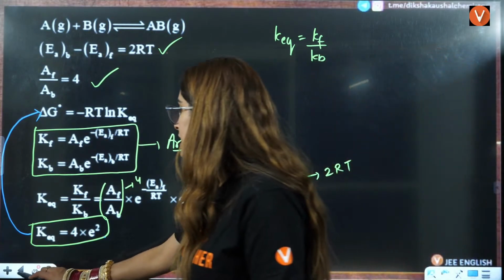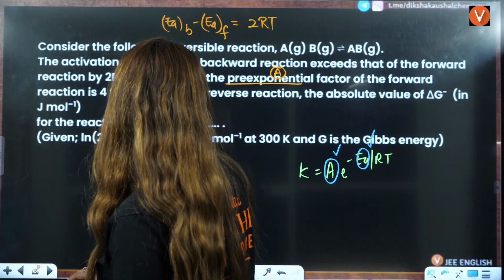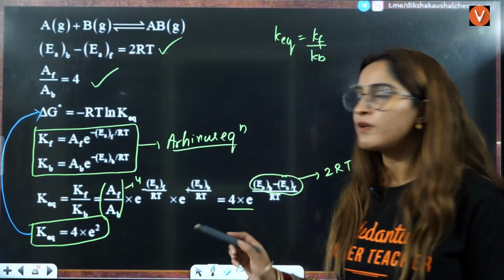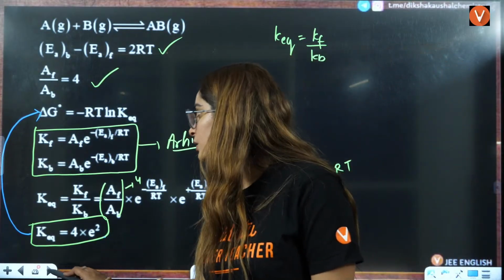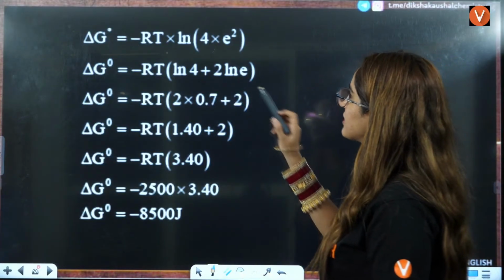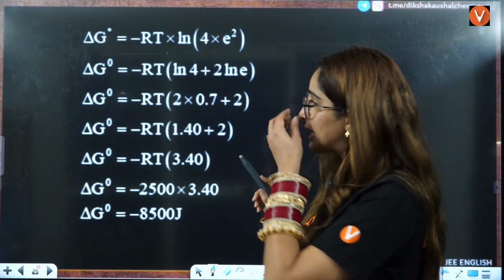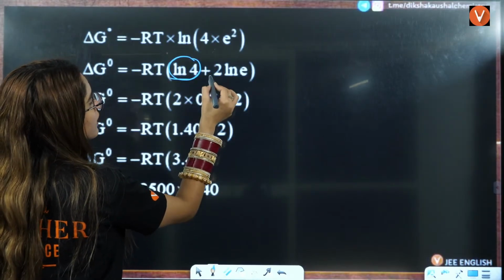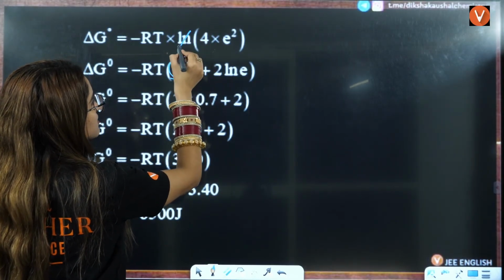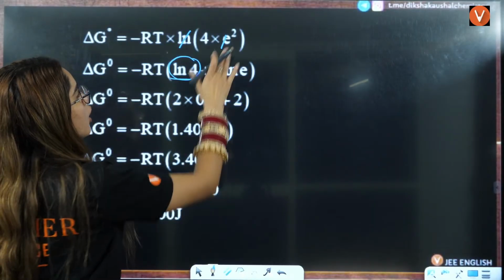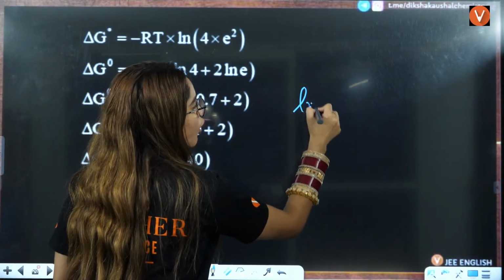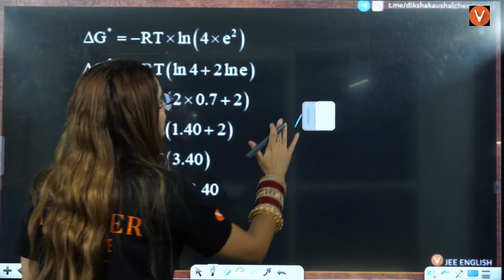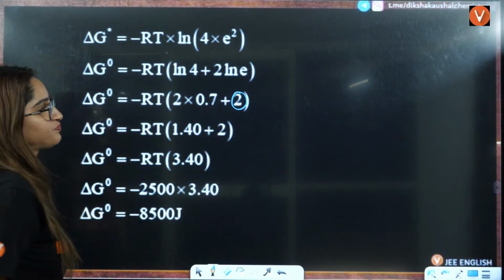Now let us see if that was the option. No, that was not an option. You have to see the value in integer form, so we'll convert it into log base 10 only. So this is 4 into e raised to power 2. RT is the common factor here. We know that natural log of 4 plus this will be this, and the natural log and the exponential cancel out each other, as they are opposites. This value is going to be 2.